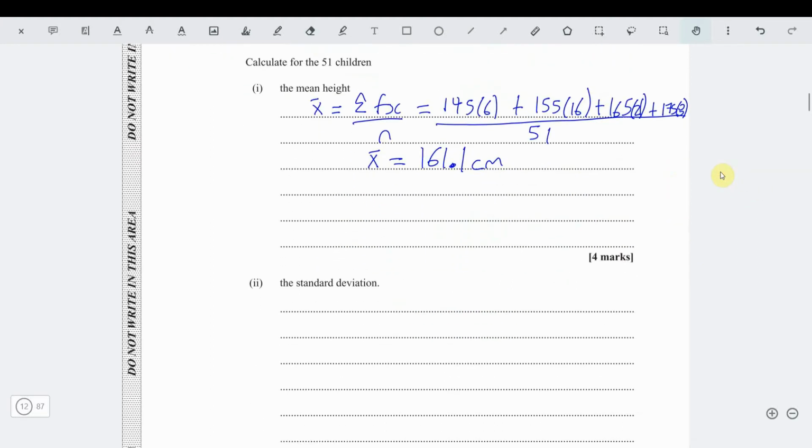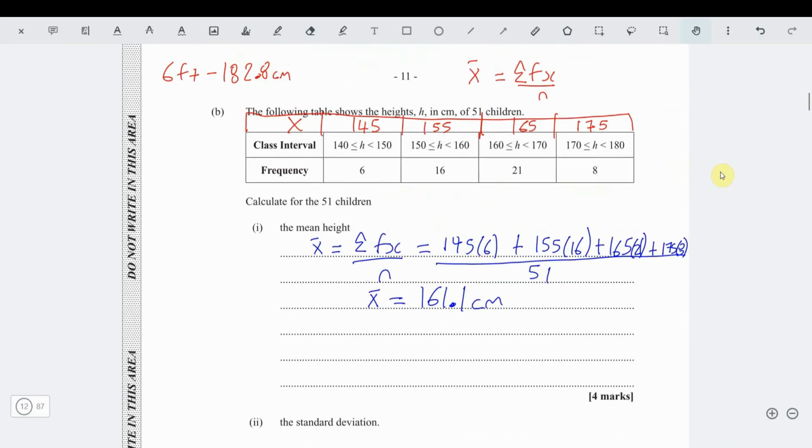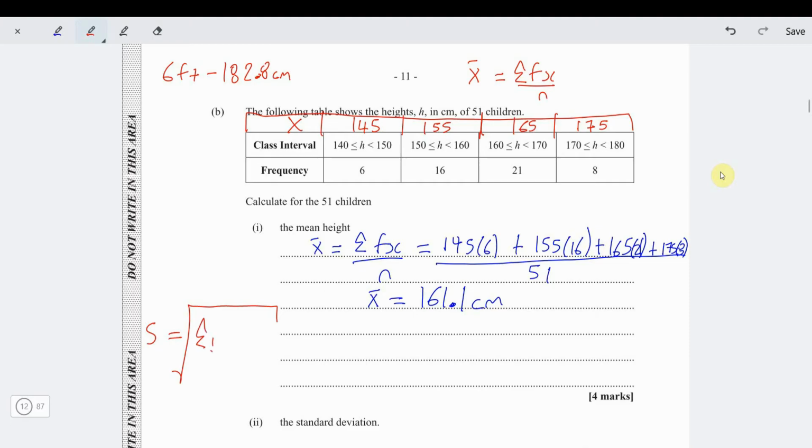So in this case now, the question says to evaluate the standard deviation. This is where we're going to need to remember the formula for standard deviation. So standard deviation, I'll write it right here. The standard deviation is equal to the square root of, you have to remember it now, the sum of fx squared minus the sum of fx all squared over n, all divided by n minus 1. That's the formula for standard deviation.